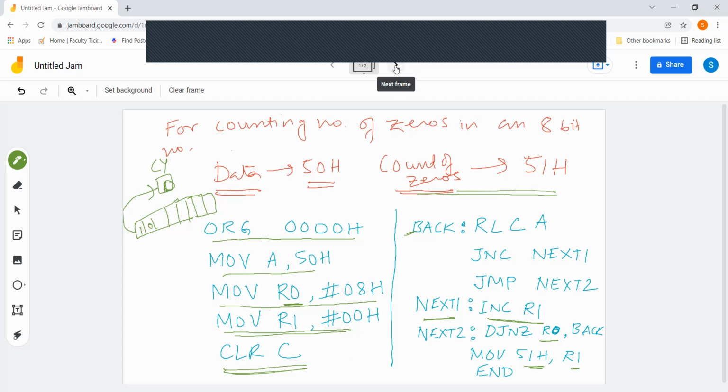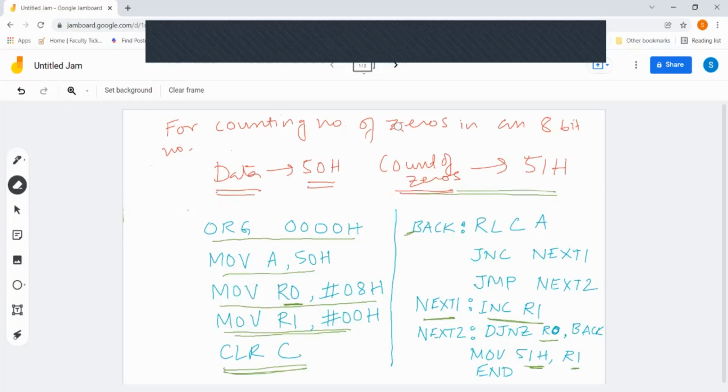In the same way, we can write the program for counting the number of ones. I am not writing it entirely, just modifying the portion, only one thing I need to modify. Can you tell me where to modify in this program? Where should I modify to get the number of ones? The next question over here is to count the number of ones in an 8-bit number.